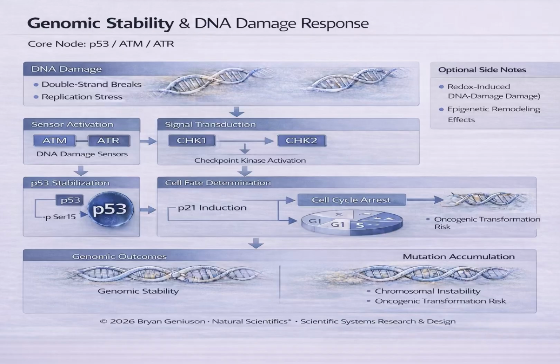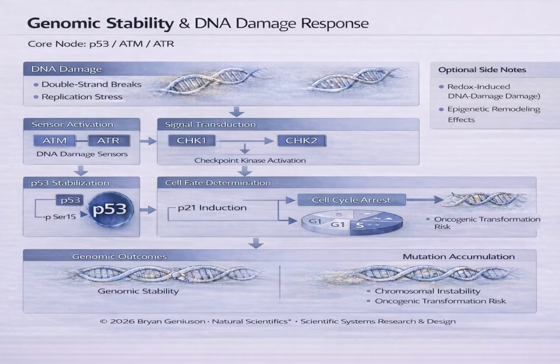One of the primary targets of this signaling network is the tumor suppressor protein p53, also known as tumor protein 53. p53 becomes stabilized through post-translational modifications, including phosphorylation at serine 15, which prevents its degradation. Stabilized p53 accumulates in the nucleus and functions as a transcription factor, activating genes involved in cell cycle regulation, DNA repair, and apoptosis.